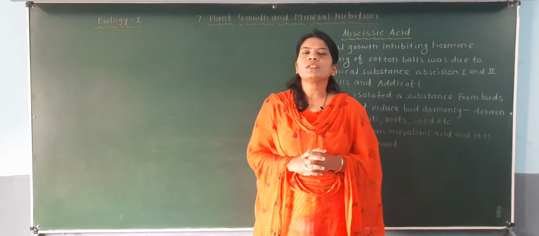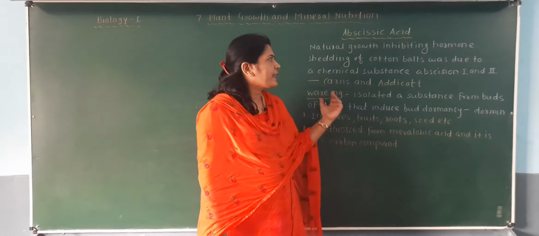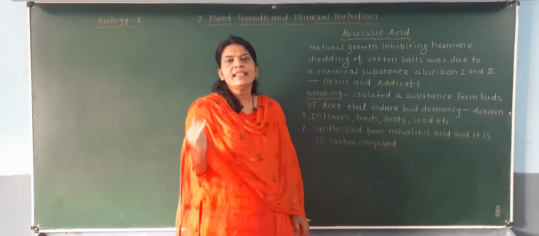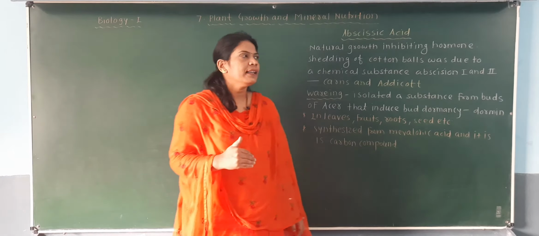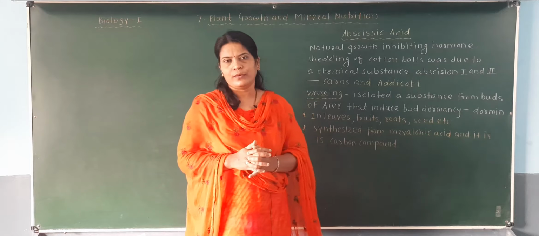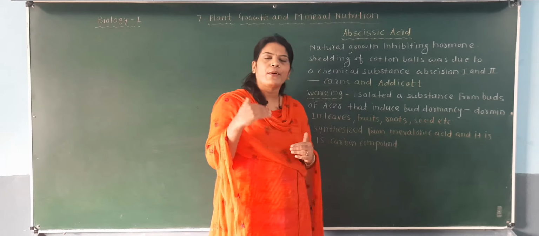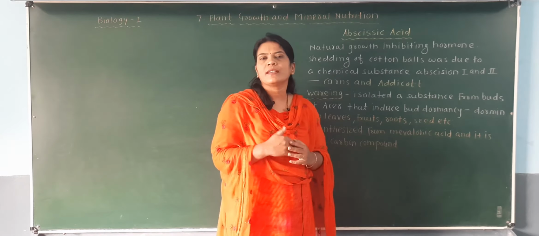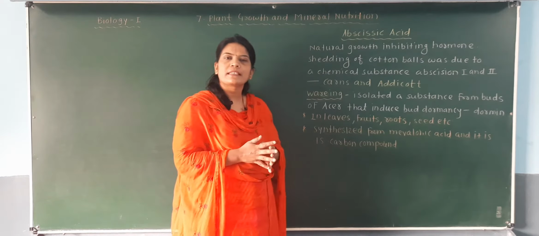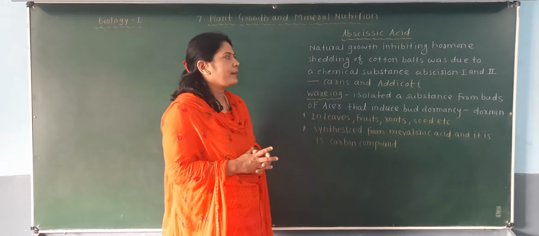Okay, so first we'll discuss some of the important parts of this abscisic acid. This abscisic acid is the natural growth inhibiting hormone. It does not cause growth but inhibits growth by formation of the aging process and by formation of the abscission layer, and that's why it is called the growth inhibiting hormone.